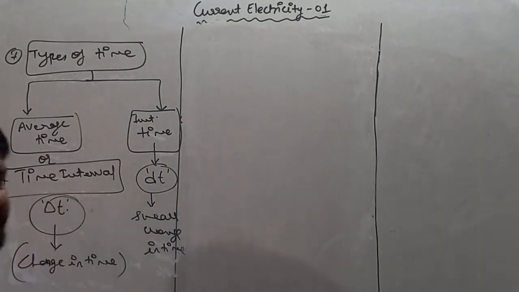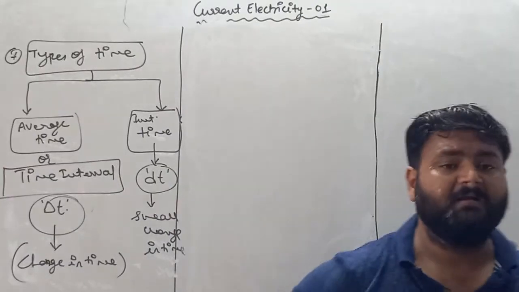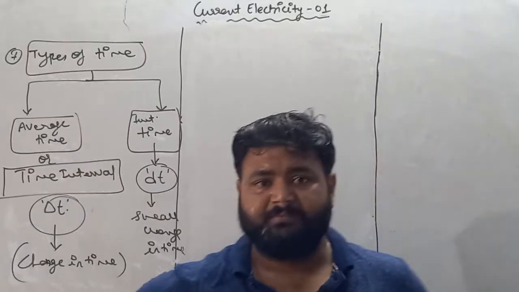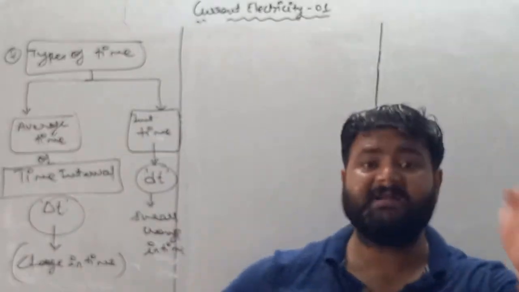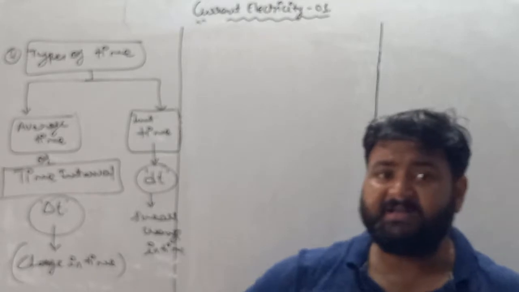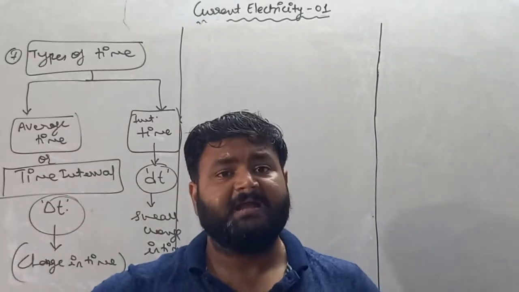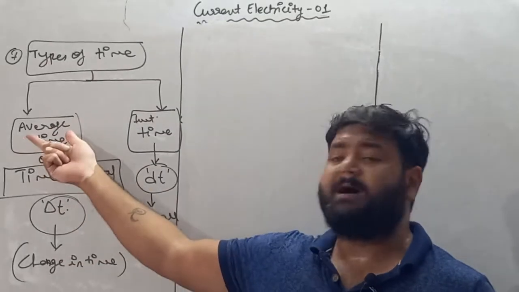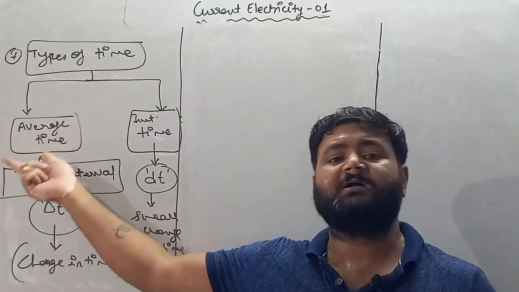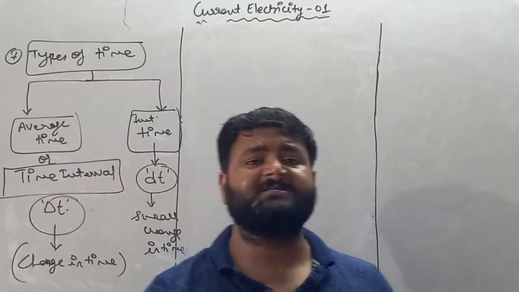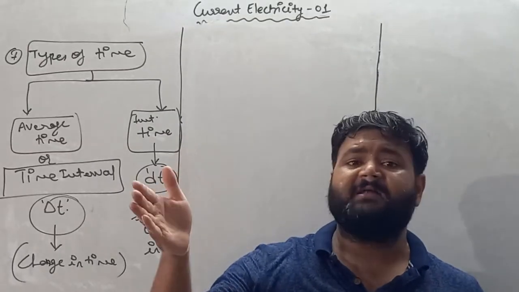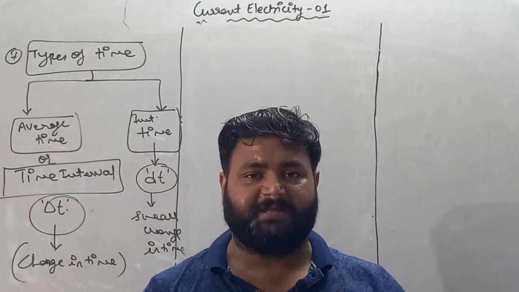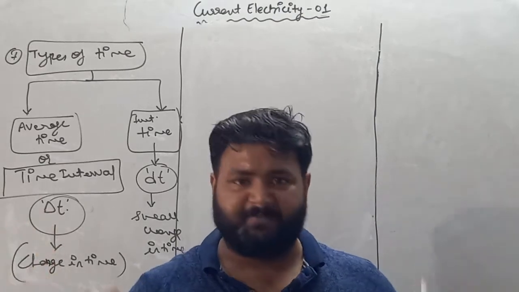What is the meaning of average time? See, my dear student, if you have two times t1 and t2, then t1 is considered to be the initial time and t2 is considered to be the final time. In that case, we will talk about average. Let's suppose I'm saying between t equals 10 am to t equals 12 pm, what is basically your performance?